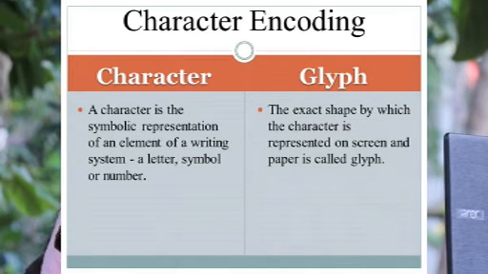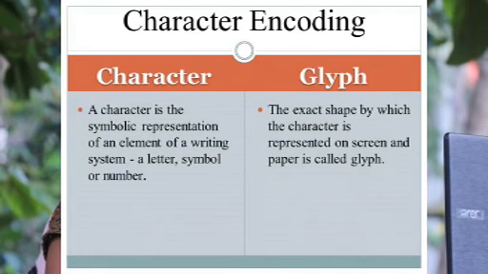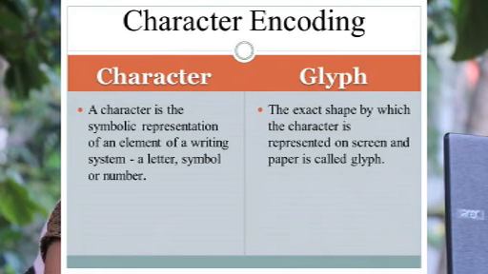The character set differences are taken care of by the underlying system. So we can use different font styles for the characters. Okay, so these are the main points relating to character versus glyph.